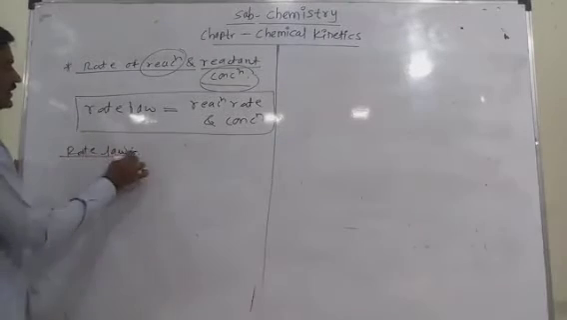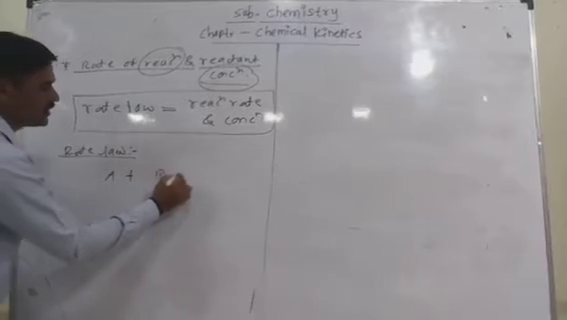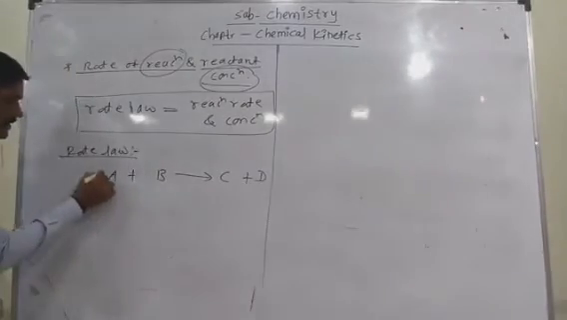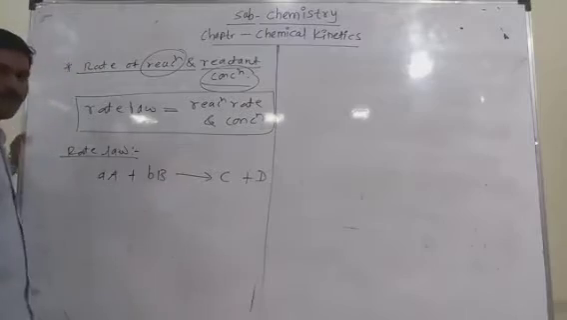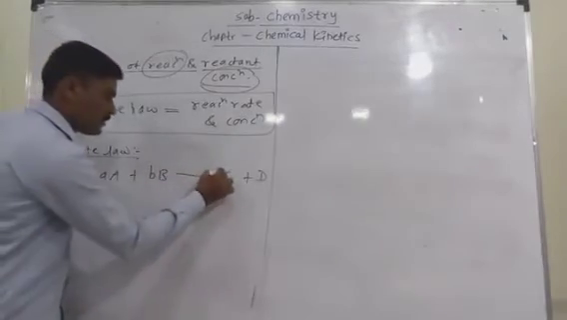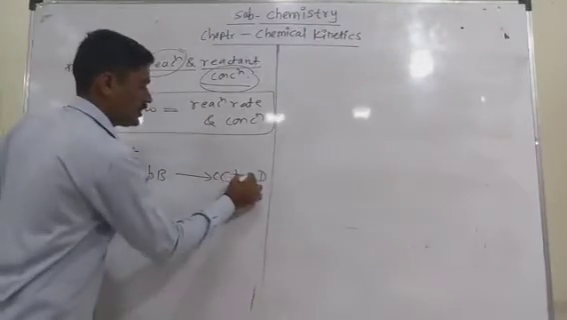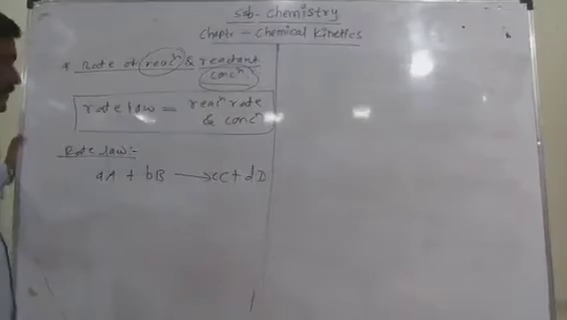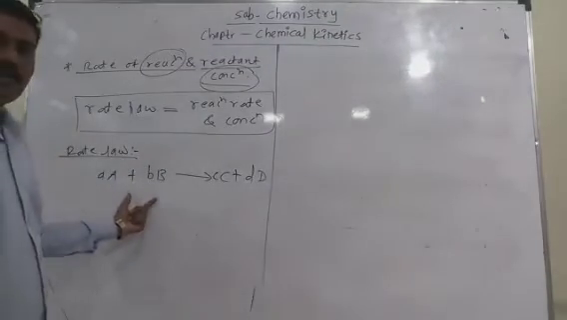We consider one example, again A plus B getting converted to C plus D. The coefficients of that reaction are small a for reagent A, small b for reagent B, small c for product C, and small d for the other product D. On that basis, we represent the rate law equation.